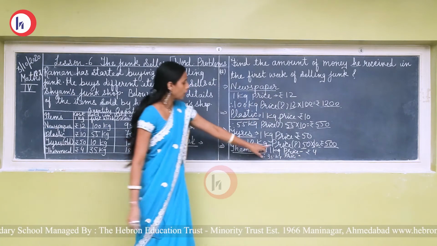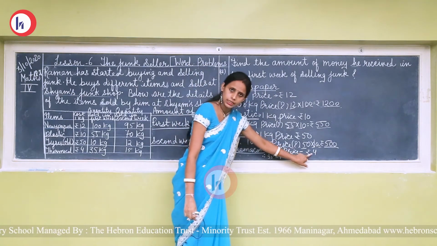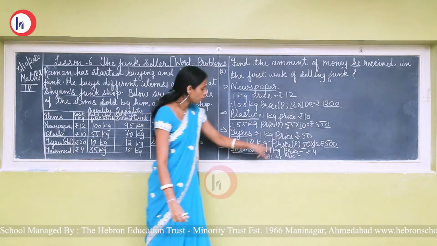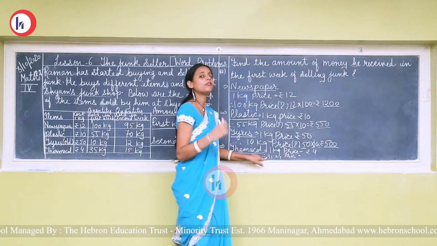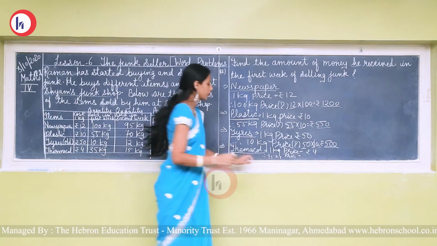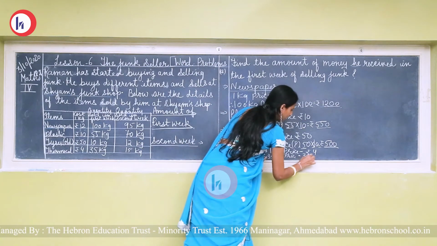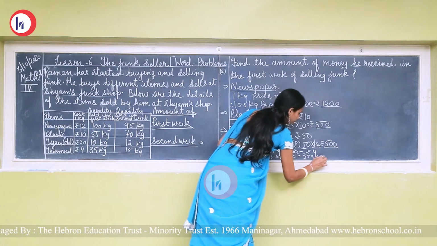See, value of 1 is given, rupees 4, and value of more than 1 is 35 kg. We have to find out the amount of 35 kg. Okay, so 35 multiplied by 4.